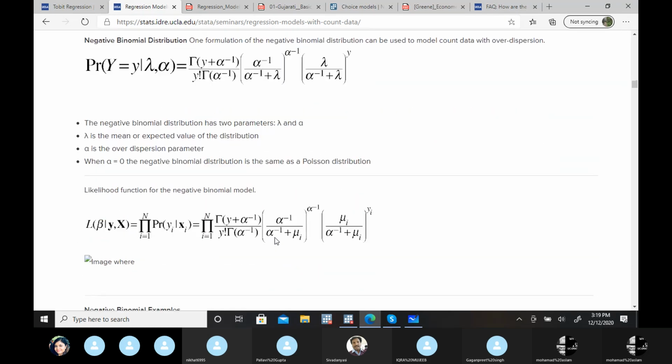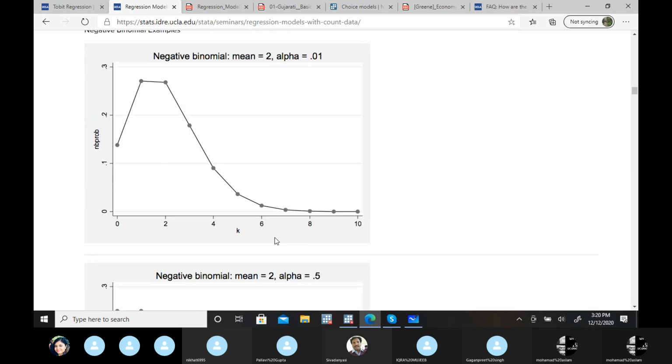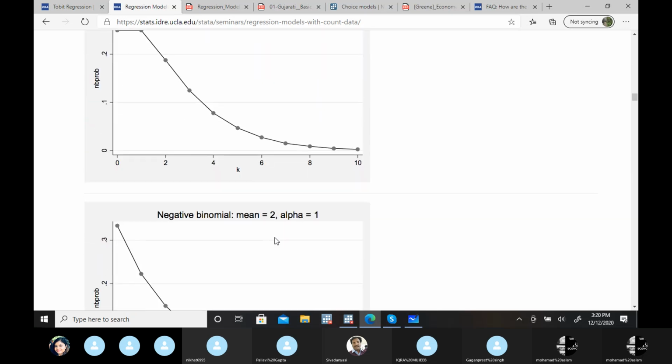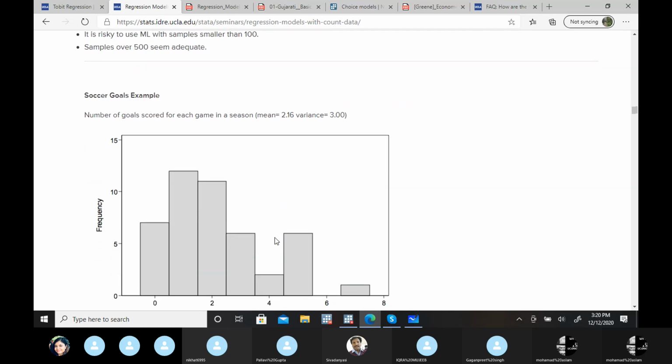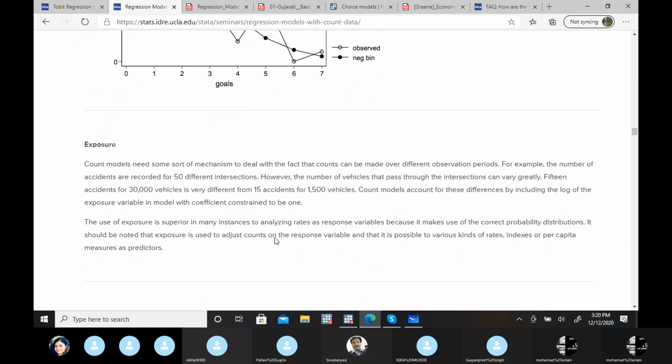I'm just giving you some idea, so that you know we can apply logit and probit methodology to n number of models, and there are many other fields where you can apply these methodologies.